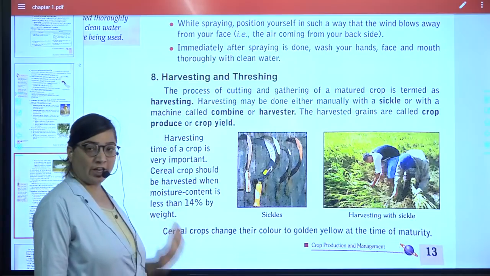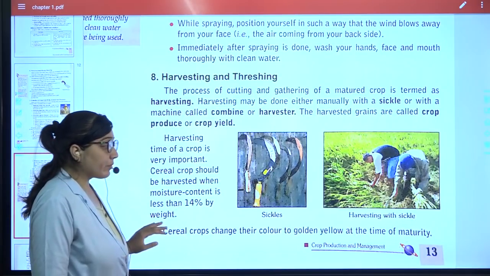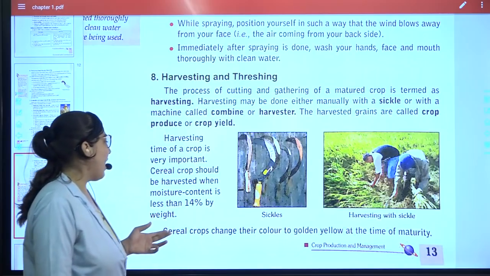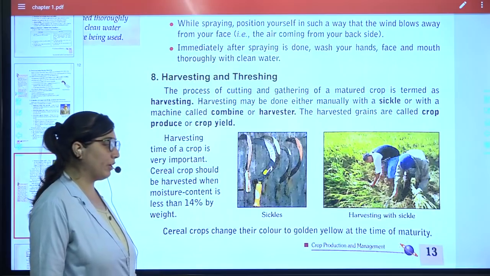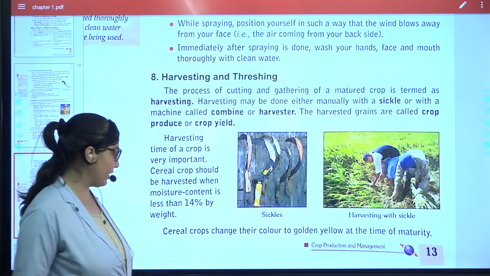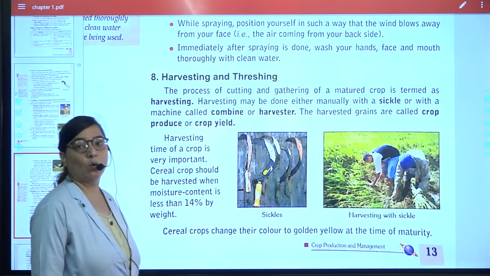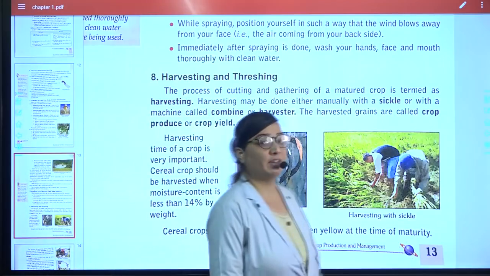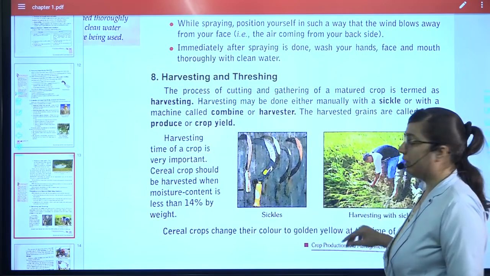Harvesting time is very important. During that time we need to collect all the crop, whenever it has moisture content less than 14%. Cereal crops' color will become golden yellow. Even sometimes in the MCQ, the colors can come, so you have to remember the color golden yellow.